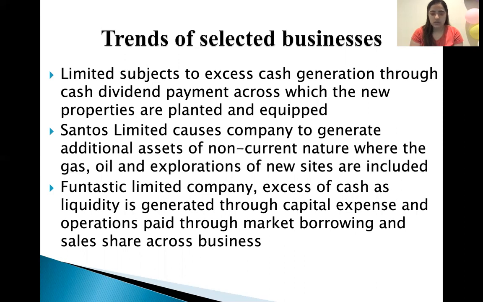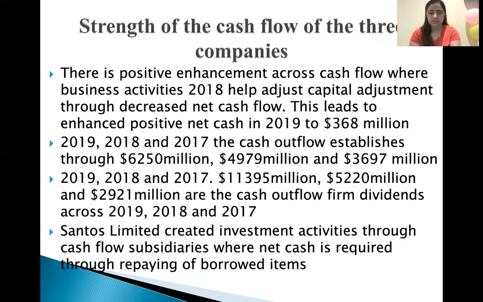Santos Limited causes the company to generate additional non-current assets, where gas, oil and exploration of new sites are included. And the third, a firm like Fantastic Limited, generates excess cash as liquidity through capital expense, with operations paid through market borrowing and share sales.